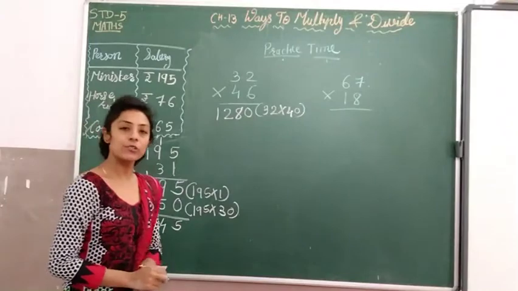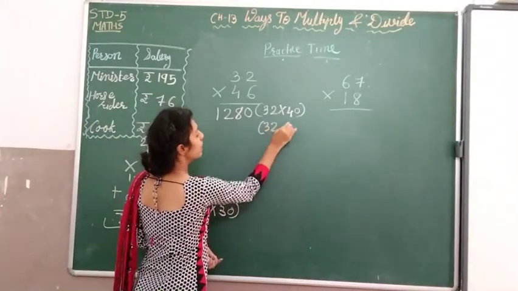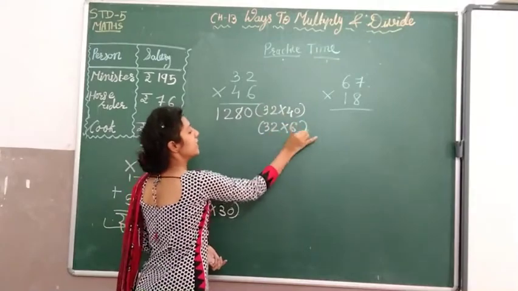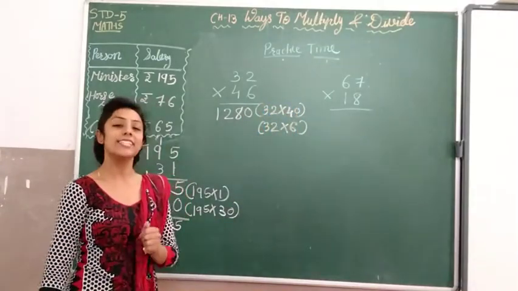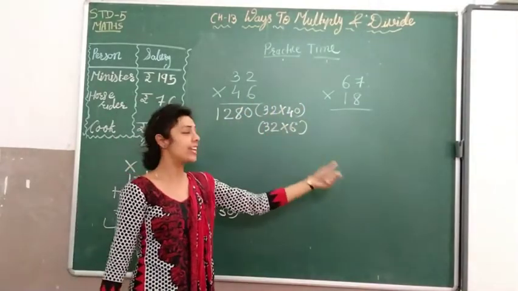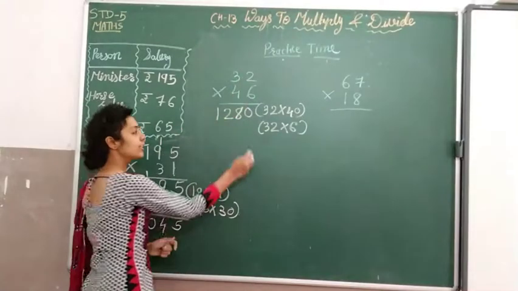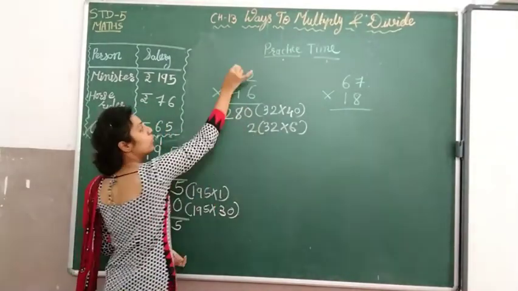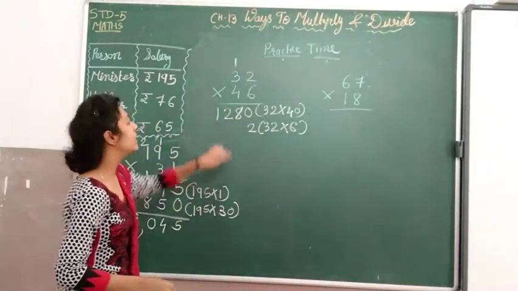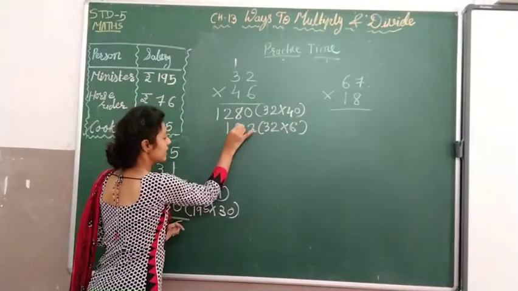Now the fourth turn is over. Next turn, sixth turn. 32 multiplied by 6. After 6, on the right side is any digit there? No. 6 के right side में कोई digit नहीं है, so we will not write any 0. 6 2s are 12. 2 is here. 1 is carried forward. 6 3s are 18 and 1 is 19.